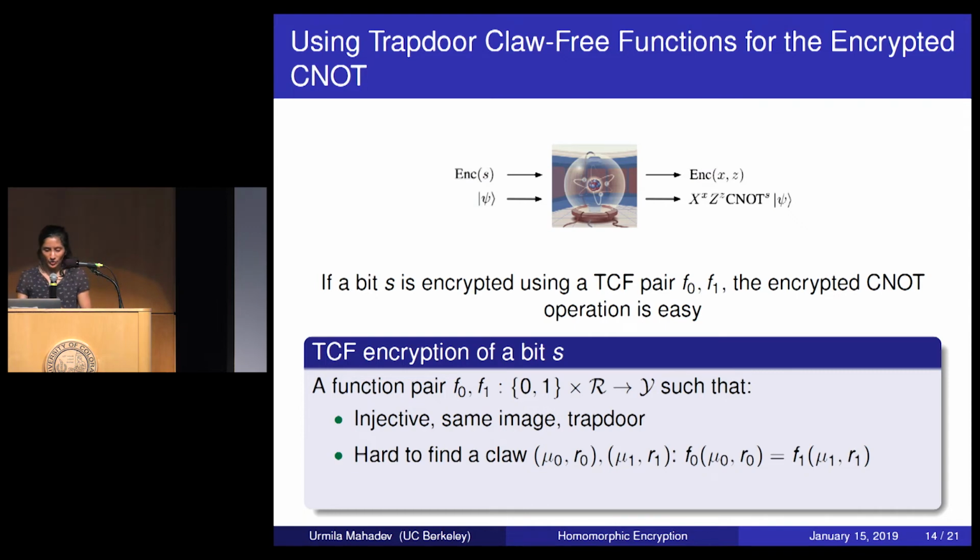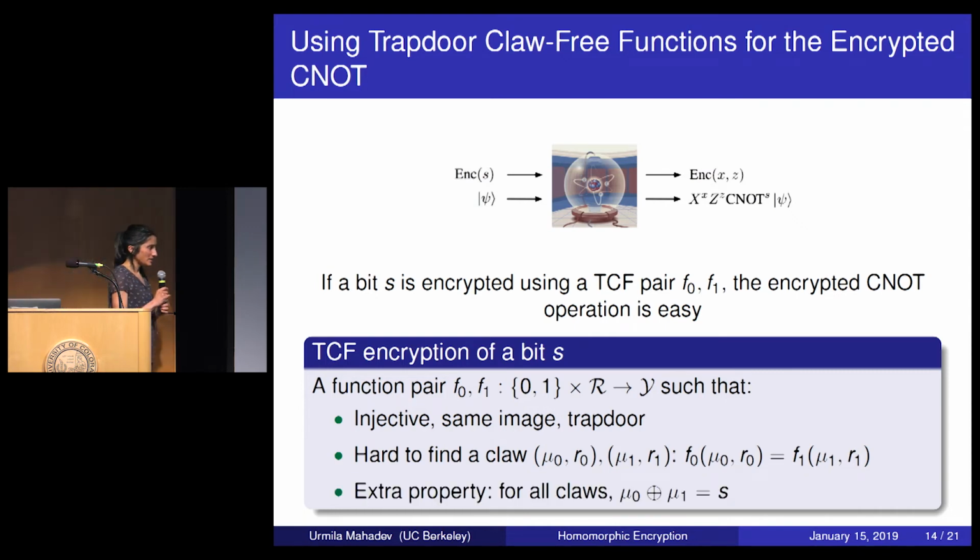But to make it an encryption, I'm going to hide the bit s in the XOR of each claw. That's why I split up the domain. So now, in the first bit, for all claws, mu0 XOR mu1 equals s. So this is what makes it an encryption of a bit s, because s is hidden in each claw. And so to find s, you'd have to find a claw. I'm skipping a detail here because it's not hidden in the whole claw, it's only hidden in the bit. So this is a little bit subtle, but I'm not going to get into that here. Let's just think of this as an encryption of a bit s.